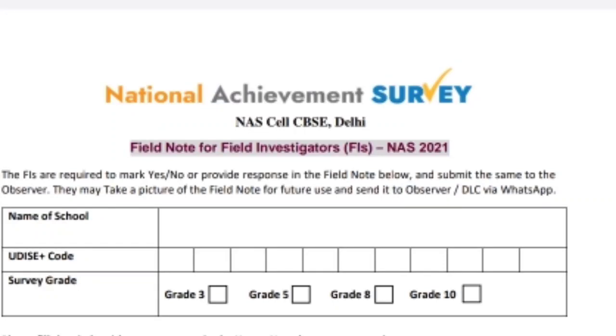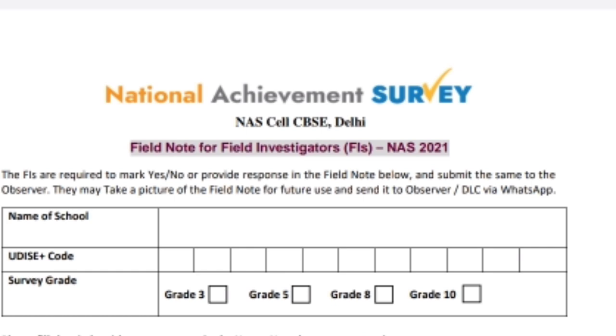We know that on 12th November, the National Achievement Survey will be conducted in different schools, where a field investigator and an observer will conduct this examination at the field level. While conducting this exam, different types of questionnaires and one very important note, the field note, have to be filled by the observer as well as the field investigator. Now, what are the documents we need to fill in the field observer notes or field investigator notes? Let's know in this video.